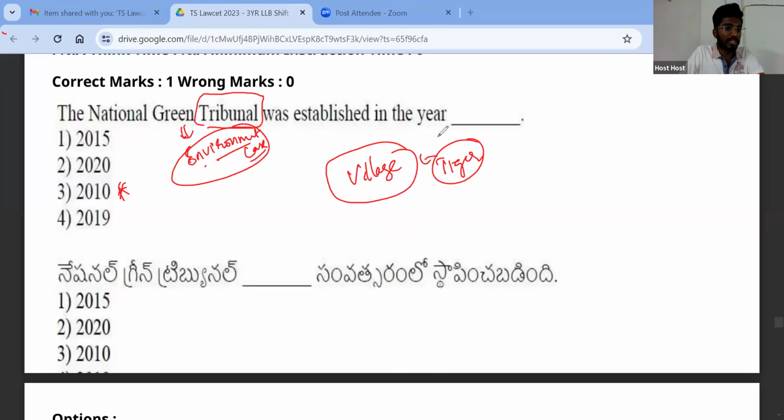Now, tiger is definitely a species that is protected under the Wildlife Protection Act. If you go to the court, it will look at the law and the sections and say, okay, you killed the tiger, so you go and sit in the jail. And it will take a lot of time because for everything, they'll ask you to bring an affidavit, file this, and so on.